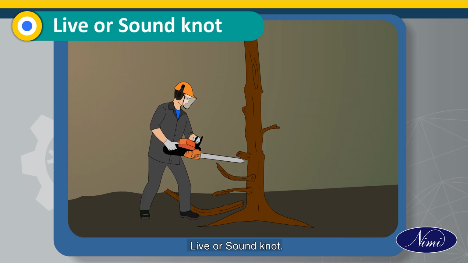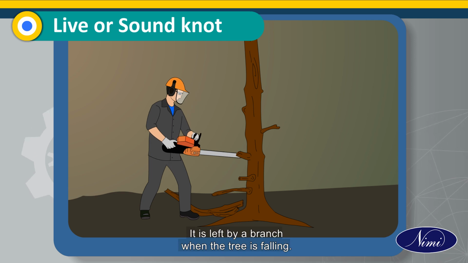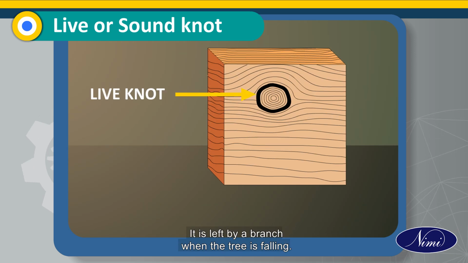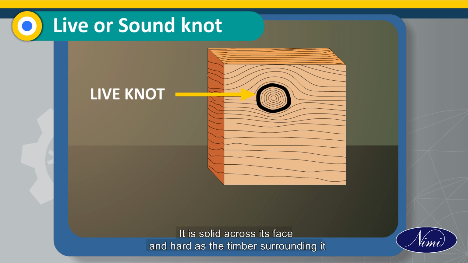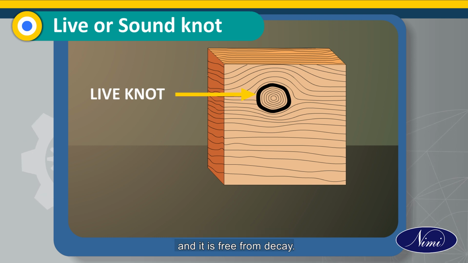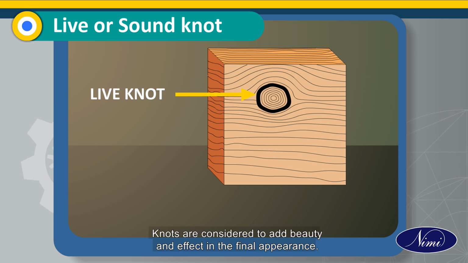Live or sound knot. It is left by a branch when the tree is falling. It is solid across its face and hard as the timber surrounding it, and it is free from decay. Knots are considered to add beauty and effect in the final appearance.